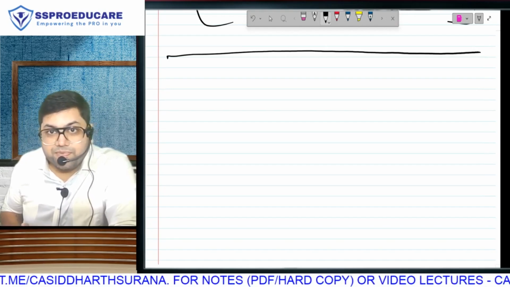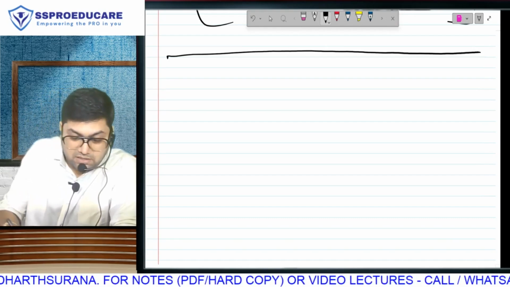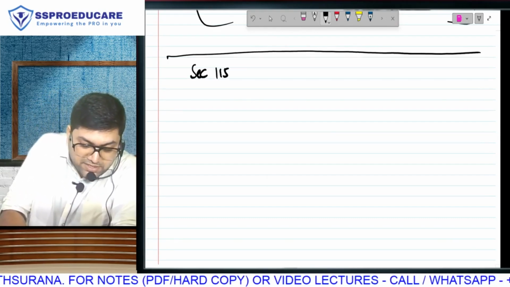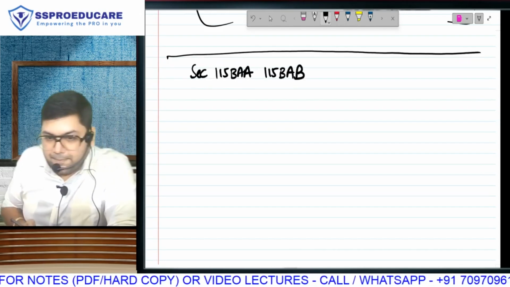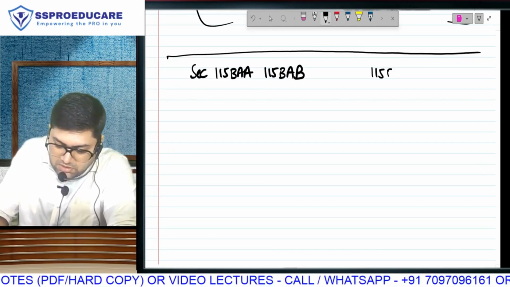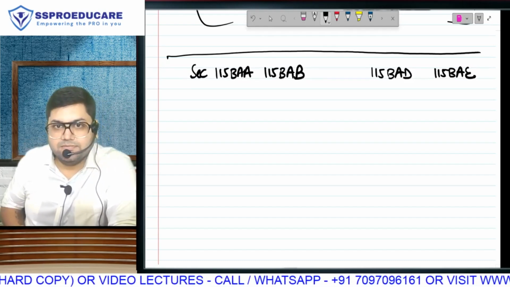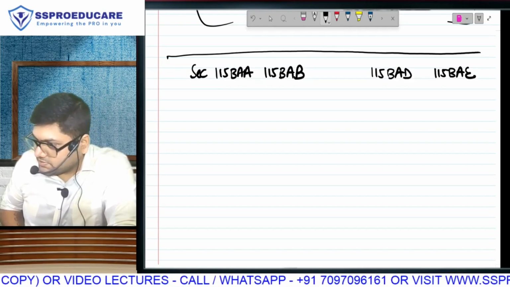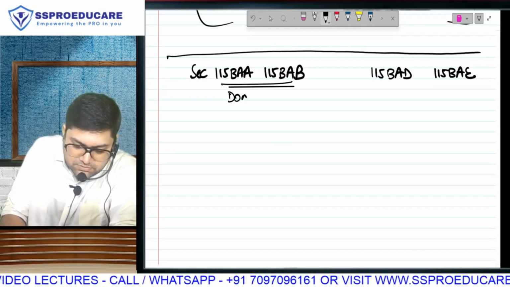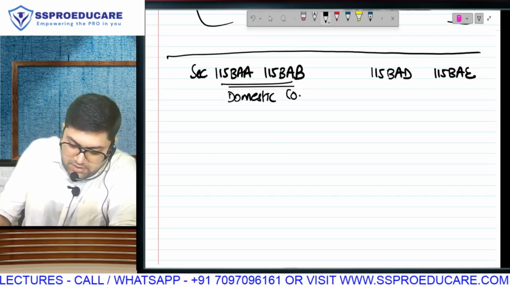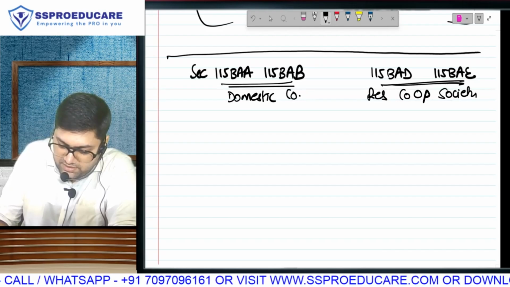But let me remind you that you are no longer a CA Inter student. Now you are studying for CA Final. And when you come to CA Final, you are going to be majorly tested on these sections: 115BAA, BAB, and also 115BAD, BAE. Major testing will be on these two parts. This part is applicable to domestic company and this part is applicable to resident cooperative society.